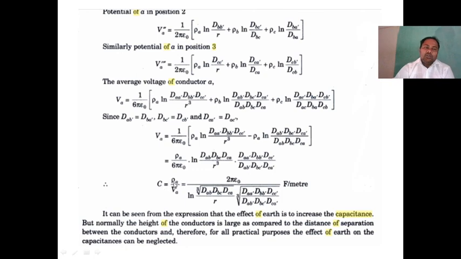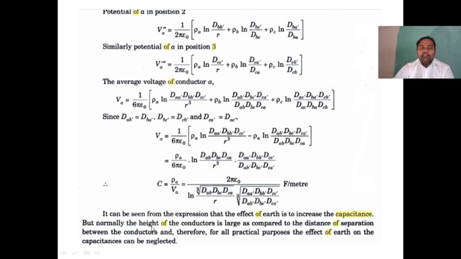Capacitance C is equal to rho A by VA. You get 2 pi epsilon divided by log of cube root of dAB dBC dCA by R, times cube root of dAA dash dBB dash dCC dash by dAB dash dBC dash dCA dash. It can be seen from the expression that the effect of earth is to increase the capacitance. I already told this point.